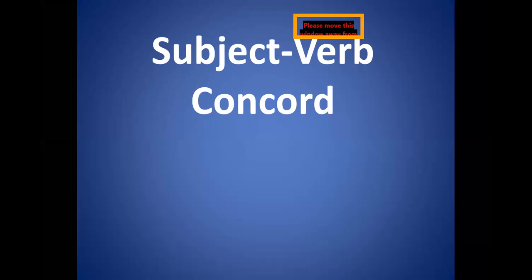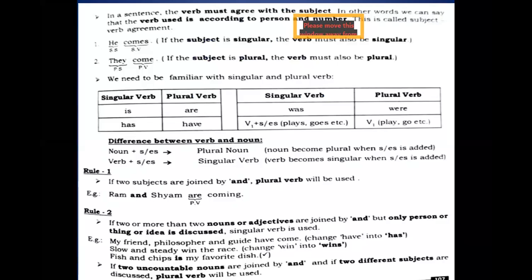I see that you remember this, we did it in the 8th also, but some of the parameters have been increased here. There were a few parameters there, but now the number of parameters has increased. So what we need to see first is the subject-verb agreement. This is lecture number 1, students, of subject-verb agreement.